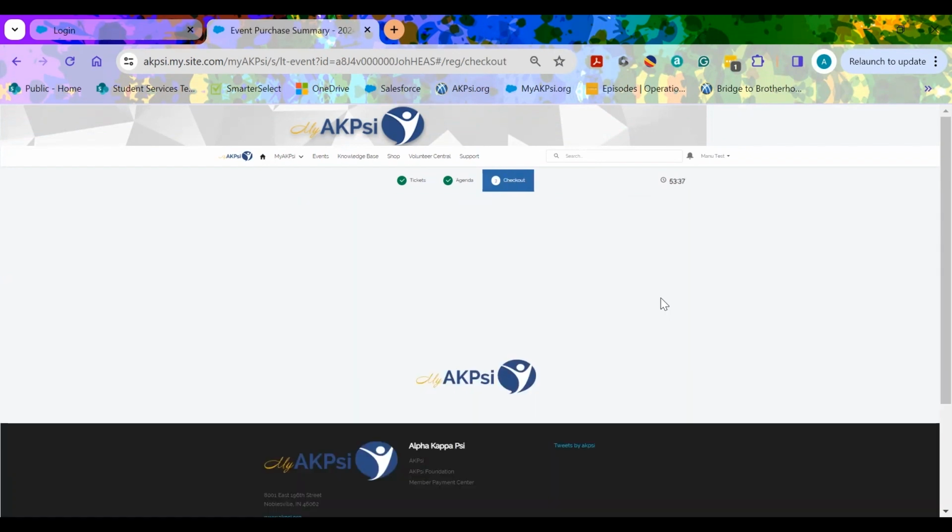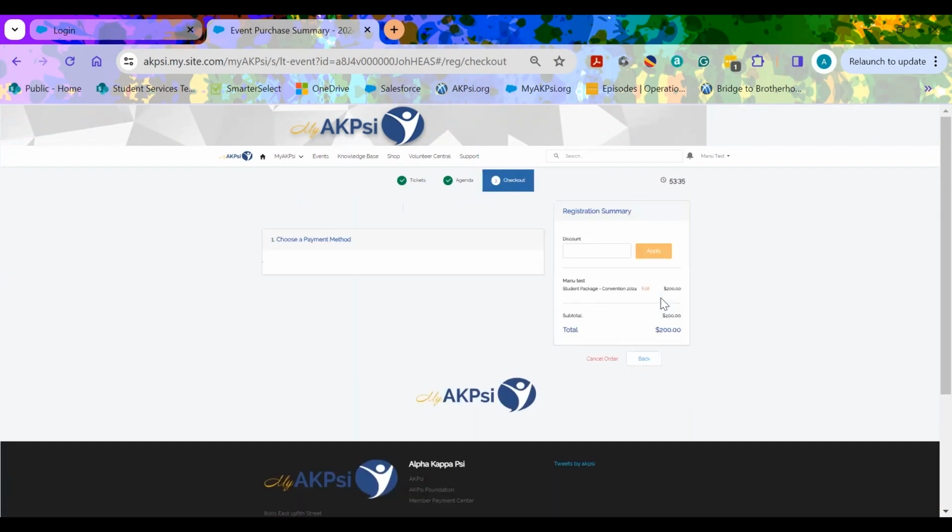This will be the last page in your registration process. It is just the checkout window. As a student member, you will most likely be billing your chapter to take advantage of the convention fee that your chapter has paid into for the last 2 years.